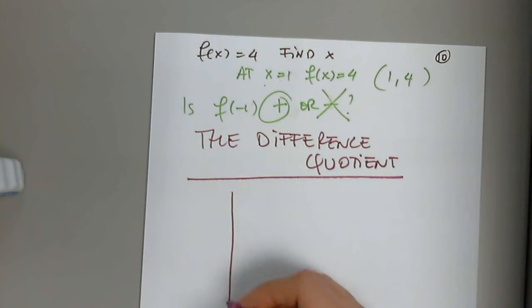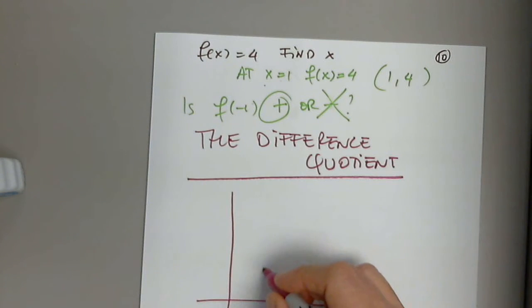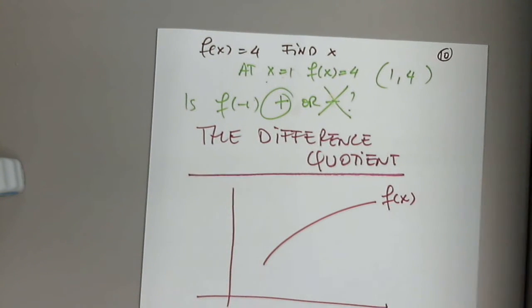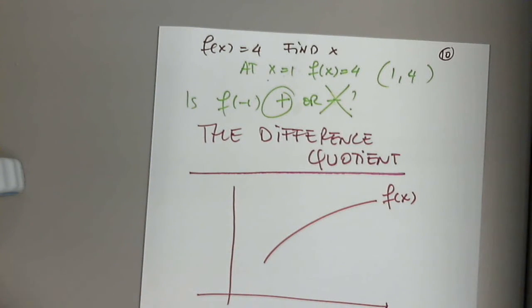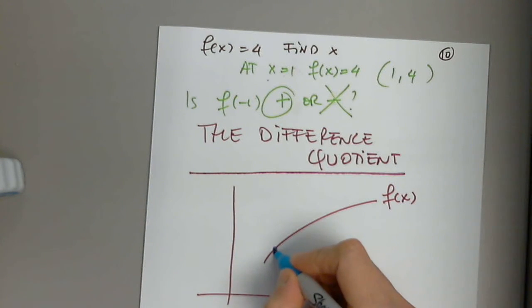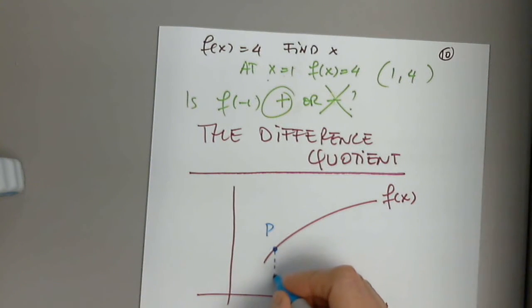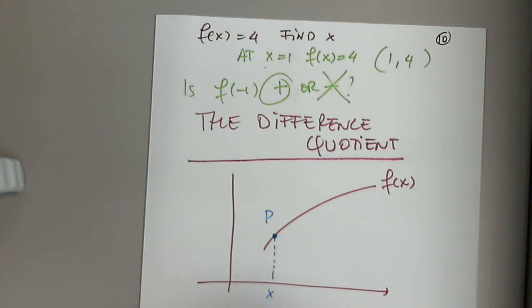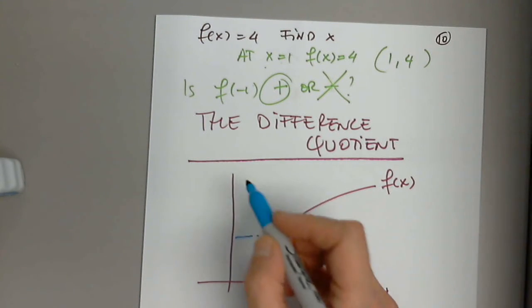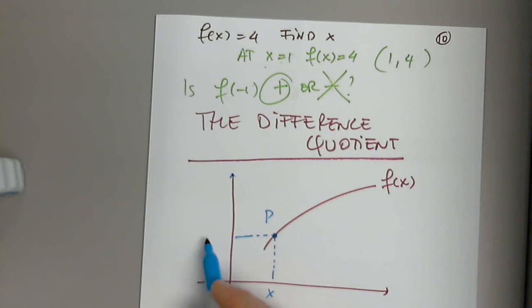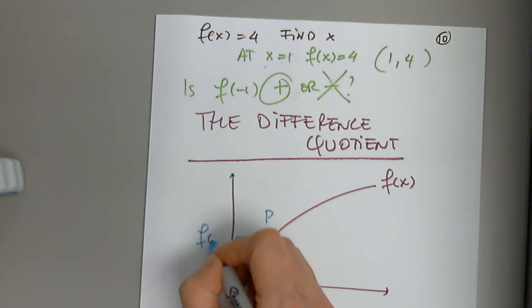Okay, so let's say we have a function. And I'm going to create a point, P. Please tell me the x-coordinate. I'll give you the x-coordinate, you give me the y-coordinate. What is the y-coordinate? Thank you.